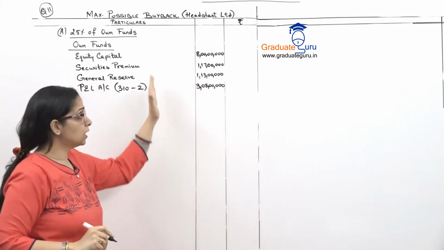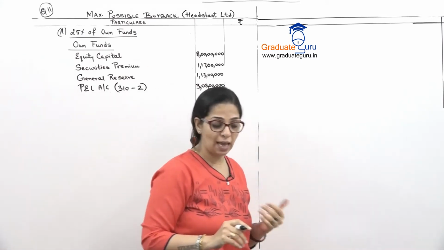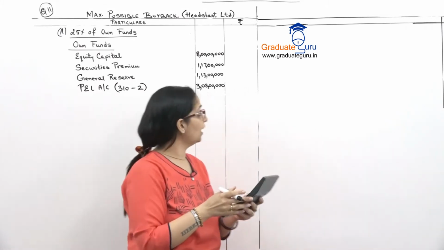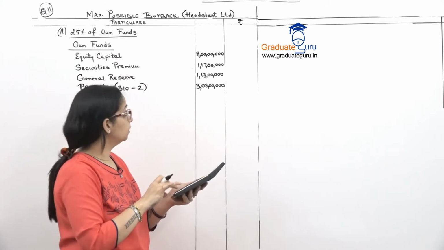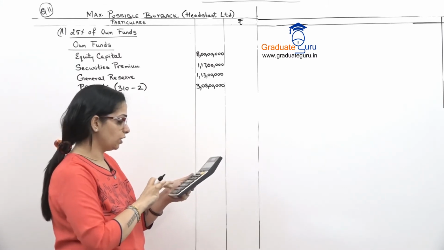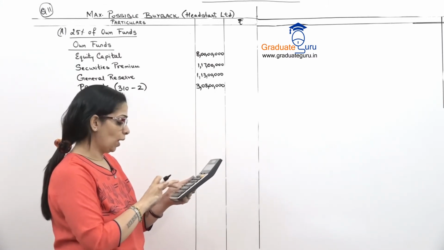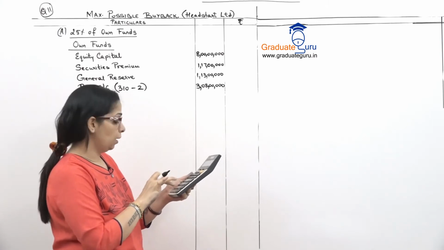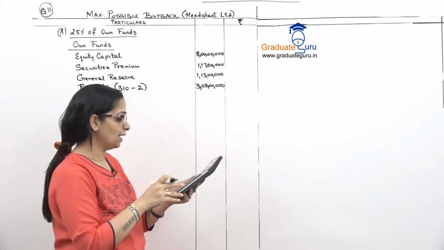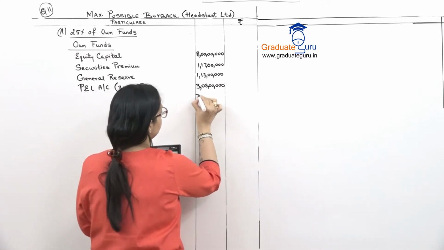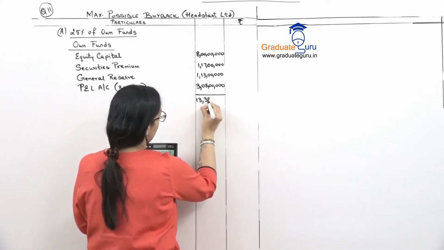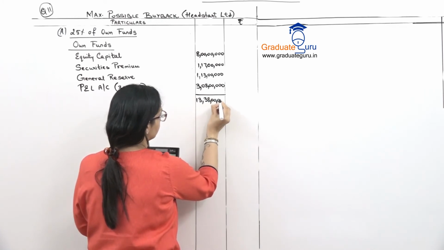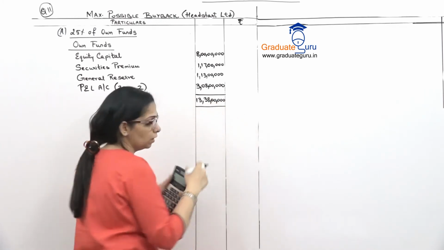Okay. This is my list of free reserves and capital. Let's take a total of that. So 8 crores plus 1 crore 17 lakhs plus 1 crore 13 lakhs plus 3 crore 8 lakhs. My total is 13 crore 38 lakhs. Okay.